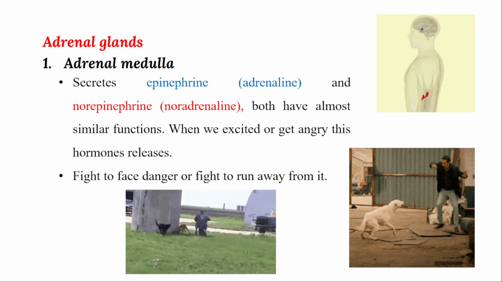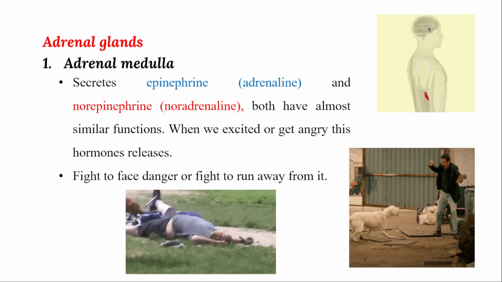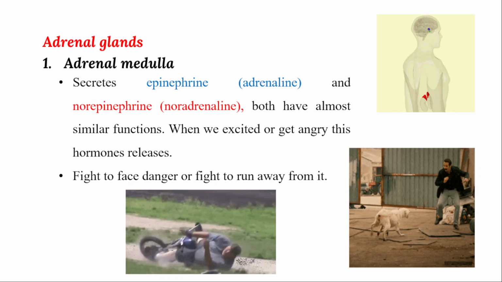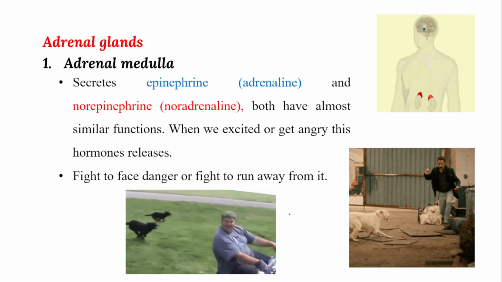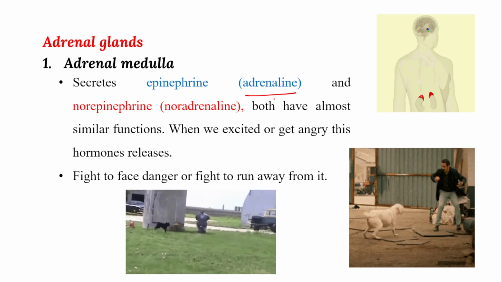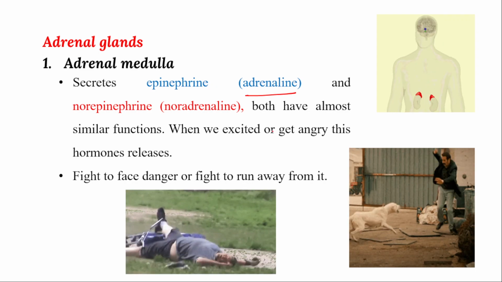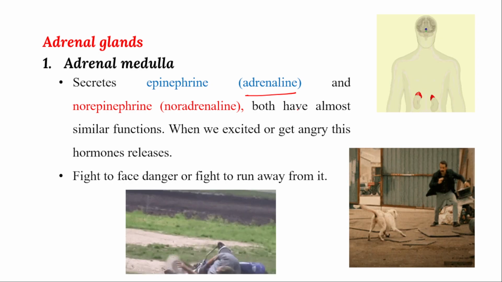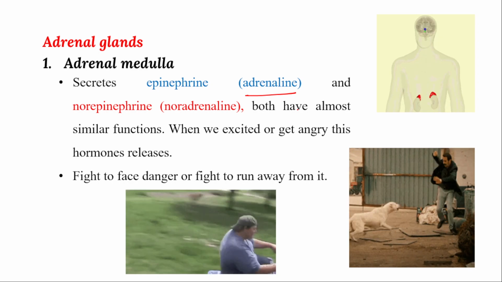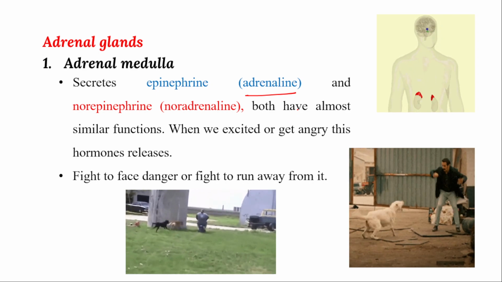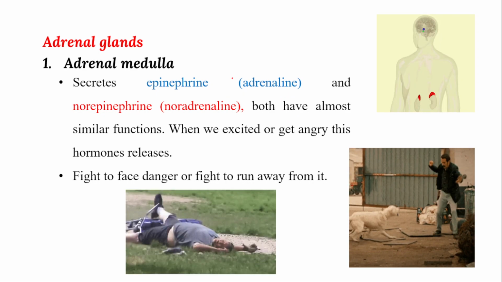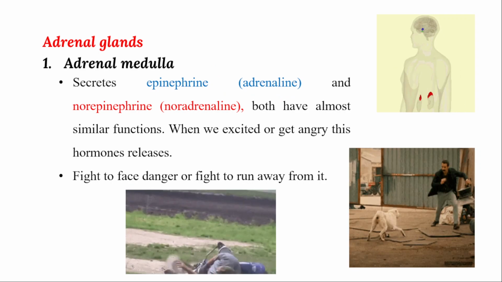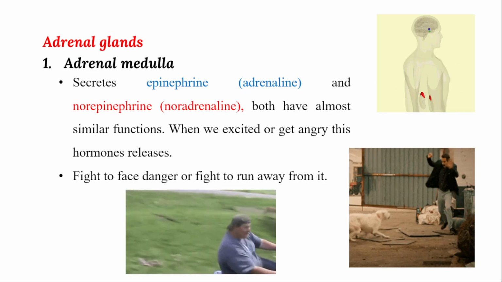Even in a quarrel, whenever somebody wants to quarrel with you, based on your capacity, you will either fight or run away. Like that, in front of a dog or other animals also, adrenaline is quickly released whenever threat conditions are there. The brain will signal, and adrenaline will be released, either giving energy to run away or energy to fight very quickly. So that is called fight or flight. That is the function of epinephrine or adrenaline.